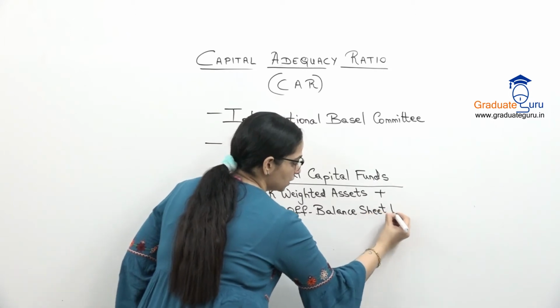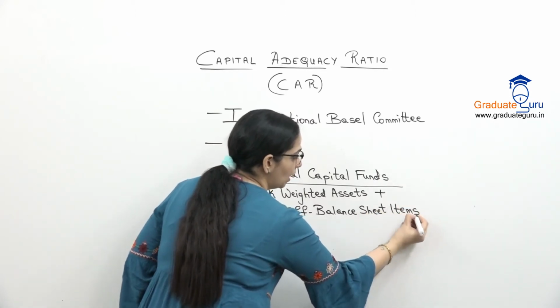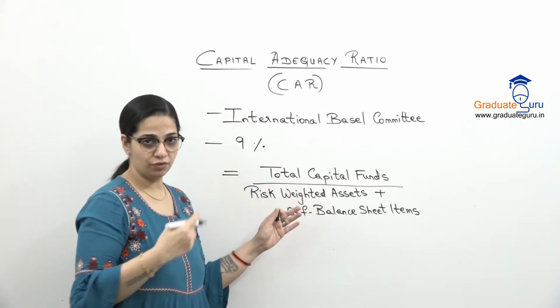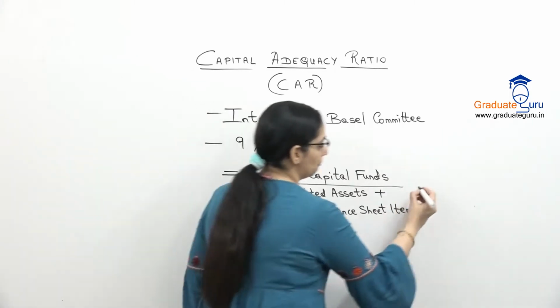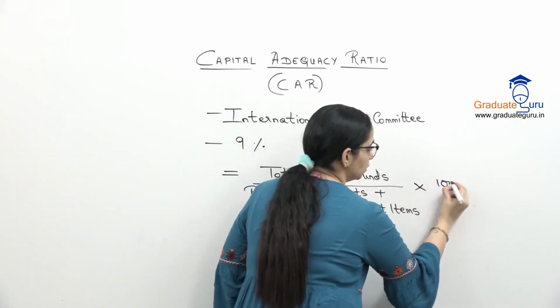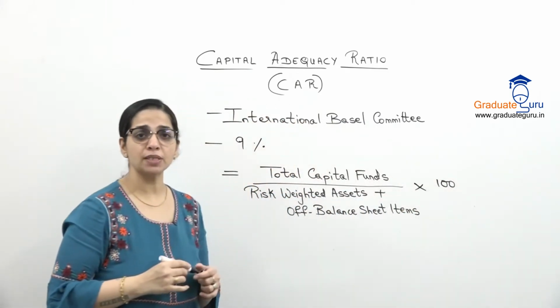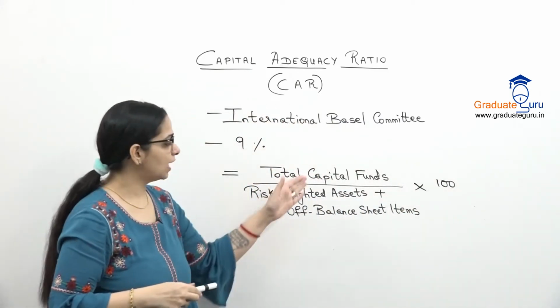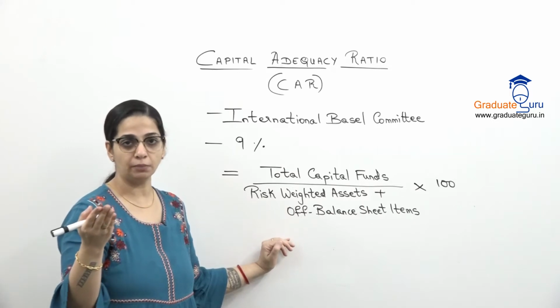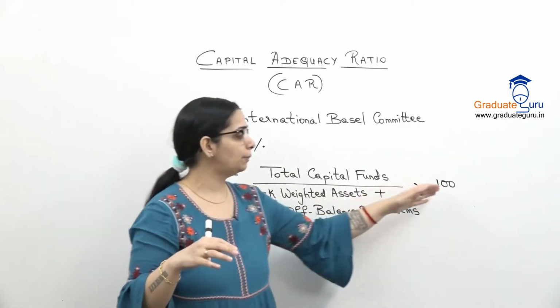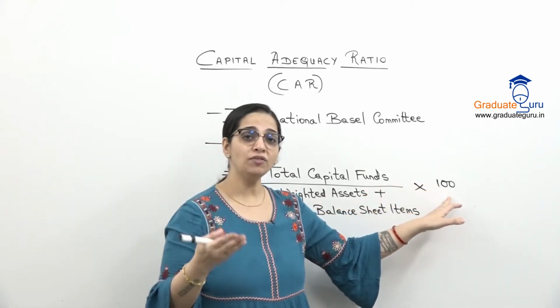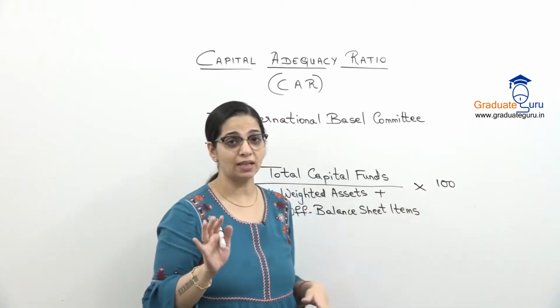What are these things? These individual amounts also have some calculations which we are coming to step by step. Into 100 because हम percentage calculate कर रहे हैं. If we directly do this, we'll get 0 point something which we don't want. We'll multiply by 100 and we'll always write our ratio as a percentage.